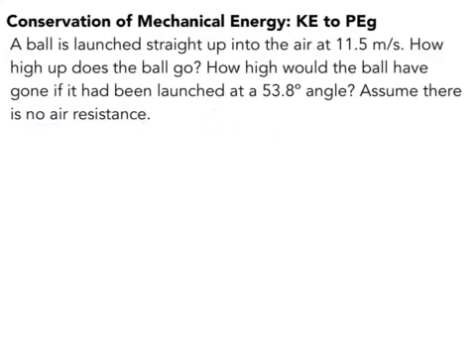So now we have this picture. The ball is being launched at 11.5 meters per second at this angle, right? On the left side, it will have kinetic energy, which is equal to 1/2 mv squared.